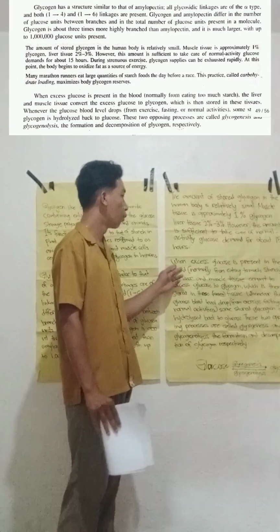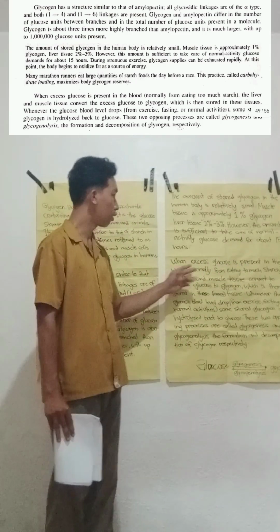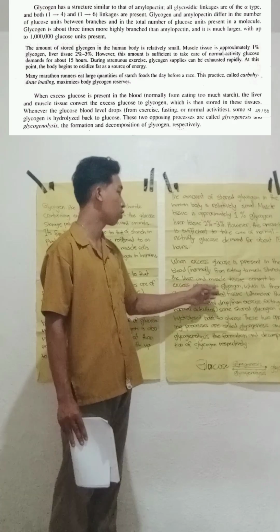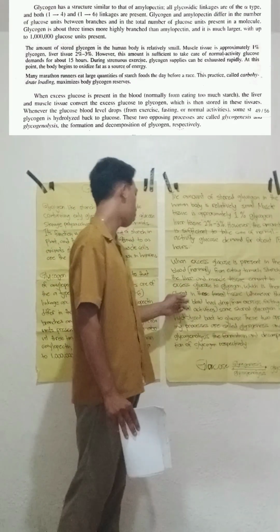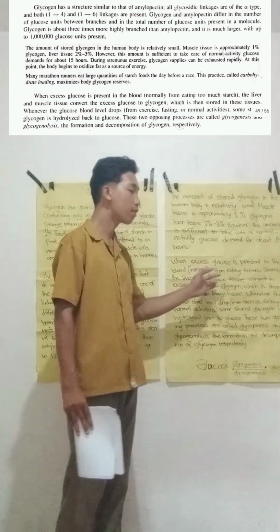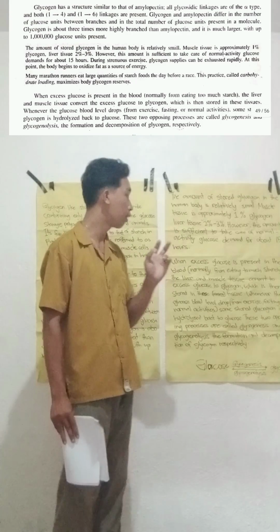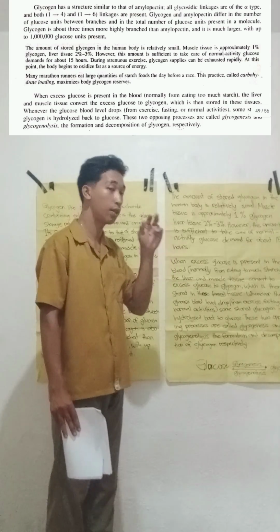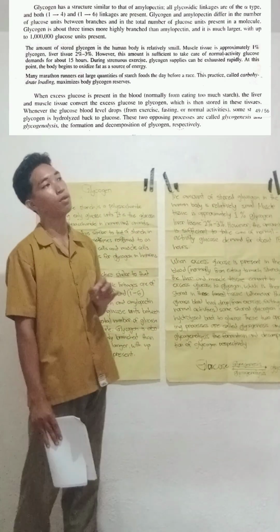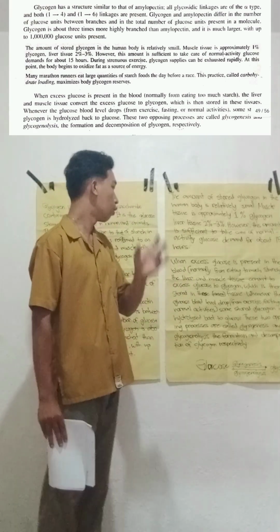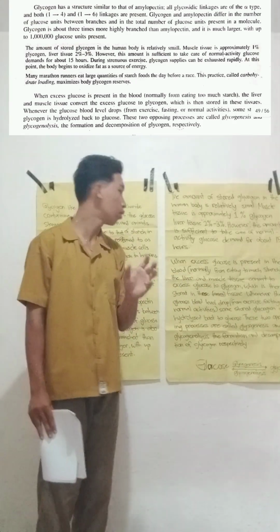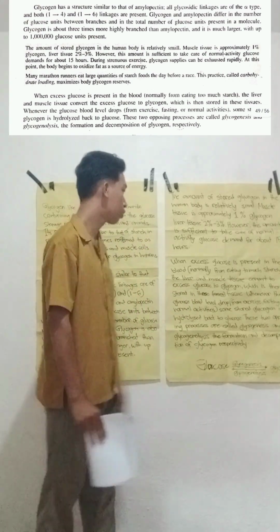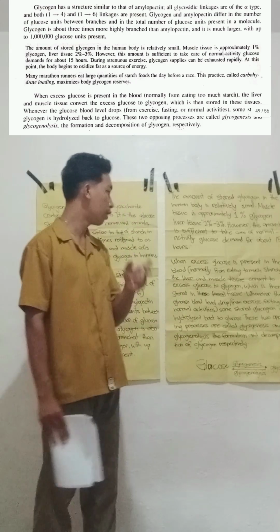When excess glucose is present in the blood, normally from eating too much starch, the liver and muscle tissues convert the excess glucose to glycogen, which is then stored in this tissue.